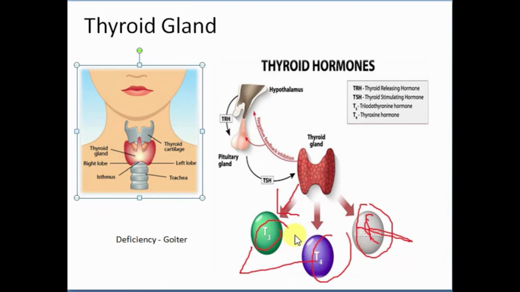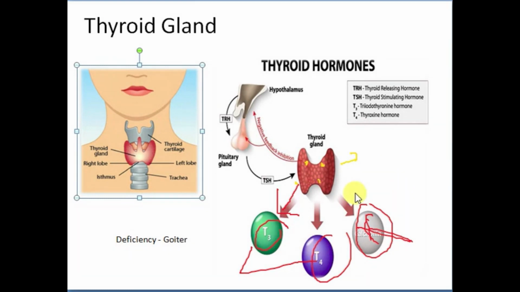Then behind the thyroid gland we have the parathyroid glands. Behind it, the parathyroid glands are present like these dot-like structures, and they release parathyroid hormone. What they do is maintain calcium and vitamin D in our body. So these are the functions of the thyroid gland and parathyroid gland.